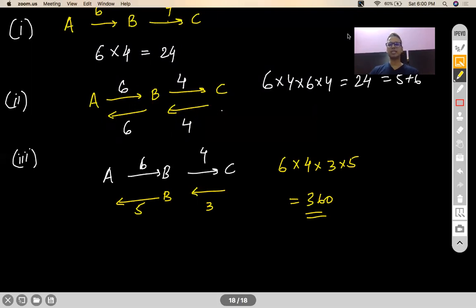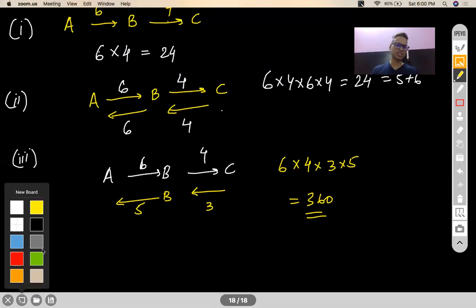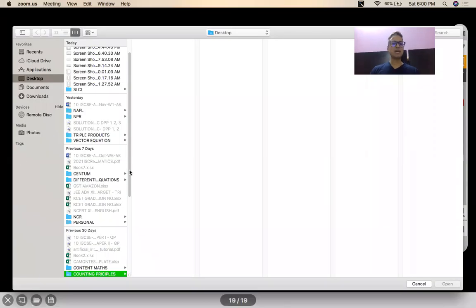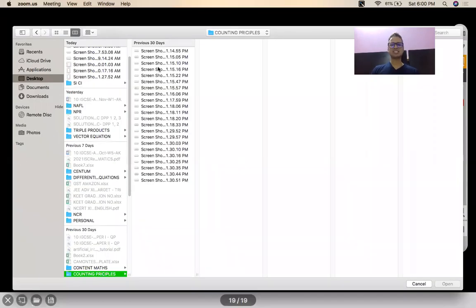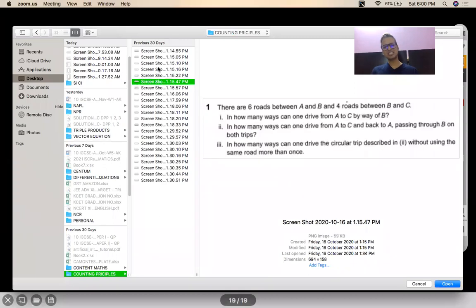Let's move on to the next question. 39. How come 39? Even if you add it, it doesn't give you 39. Oh, you added 24 plus 15. Ayyo, Shreyas. Shreyas, speak it in your mind. You'll never make a mistake. Whenever you're solving a question, just speak it in your mind.